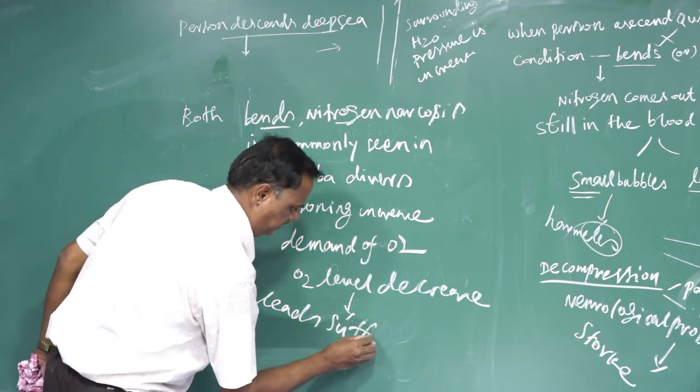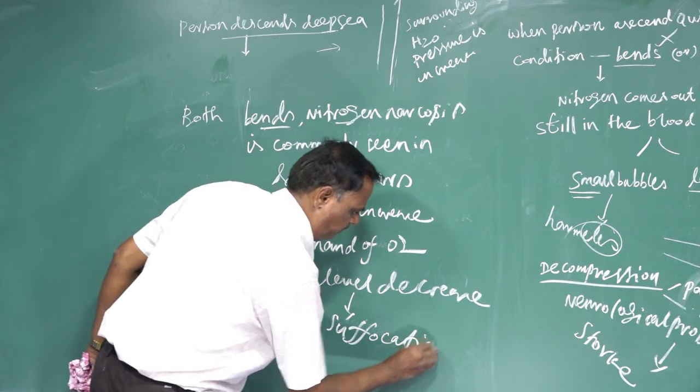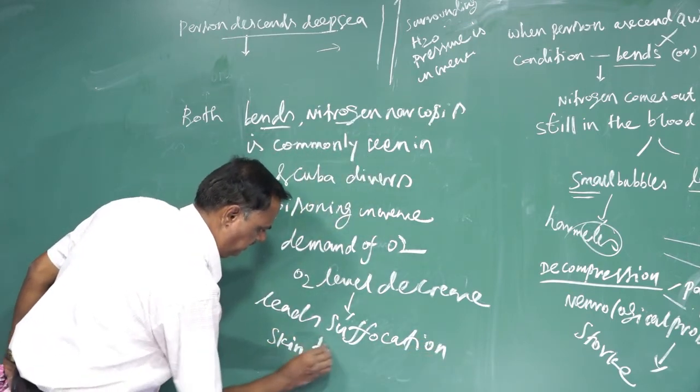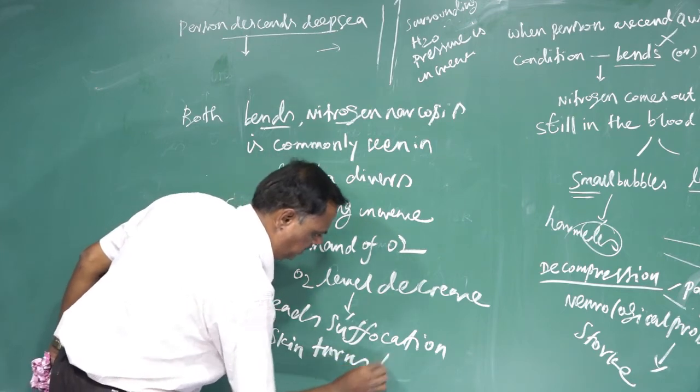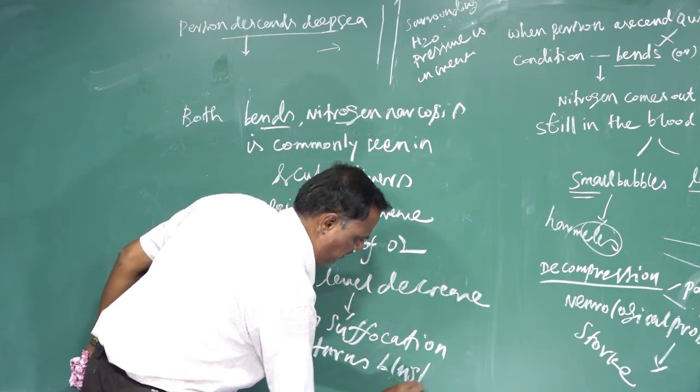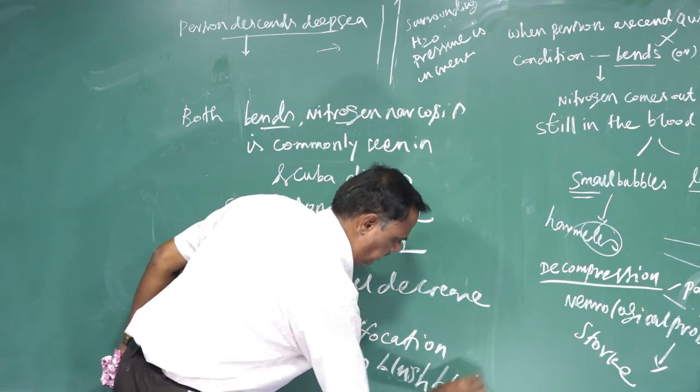That is called asphyxia. Along with suffocation, the skin turns bluish black. These are the symptoms that are seen.